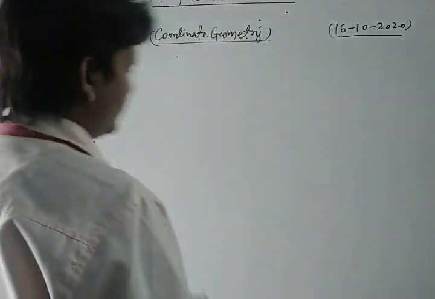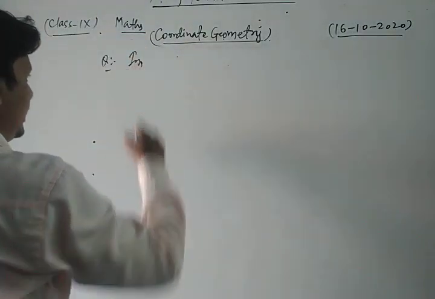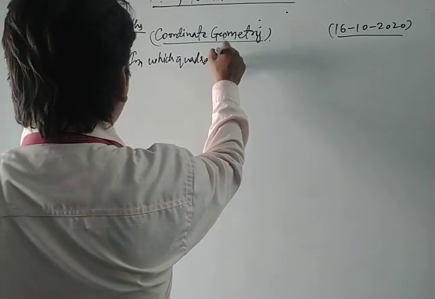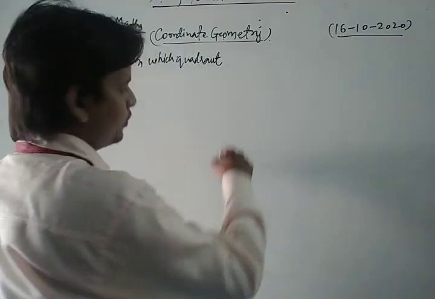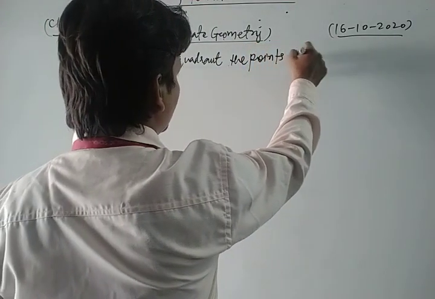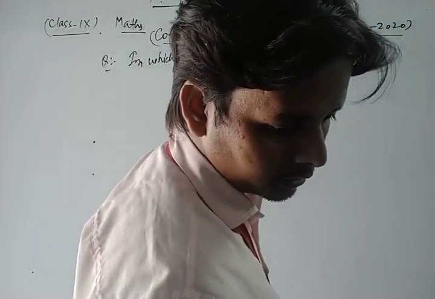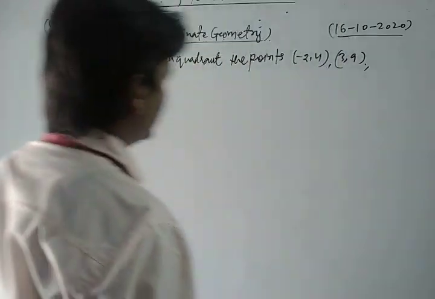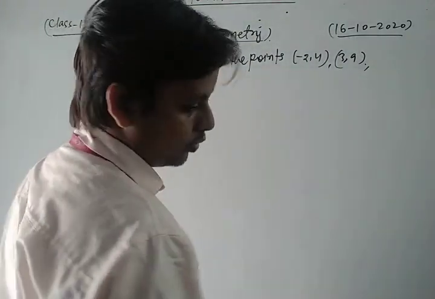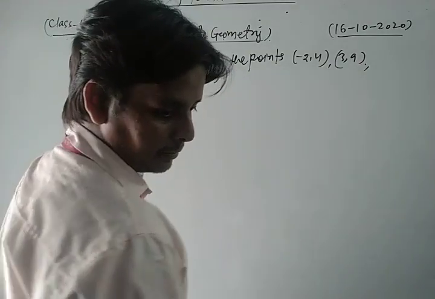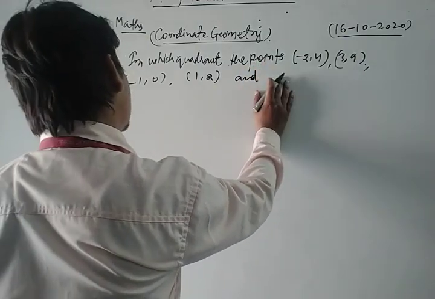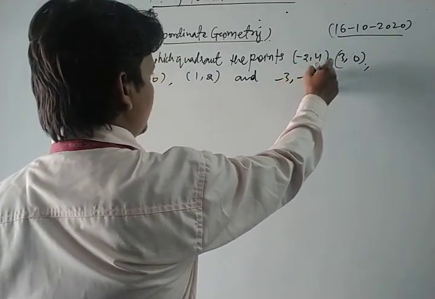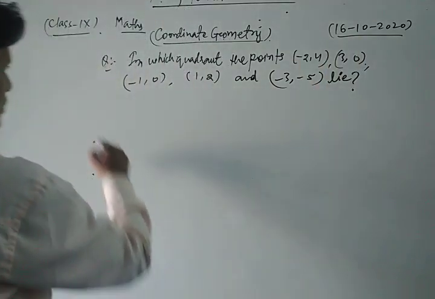We take a question of your NCERT exercise. In which quadrant do the points -2, 4, 3, 9, -1, 0, 1, 2, 3, 0, and -3, -5 lie? Let's see its solution.